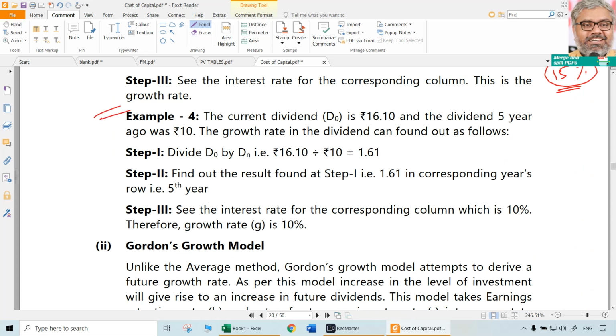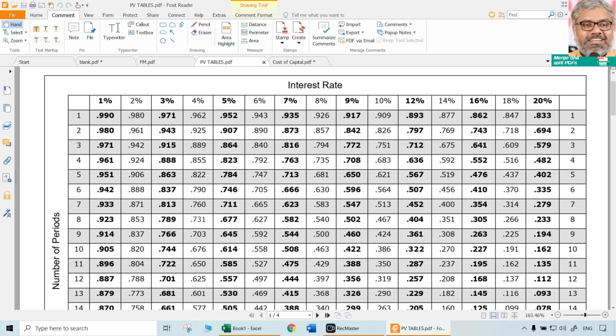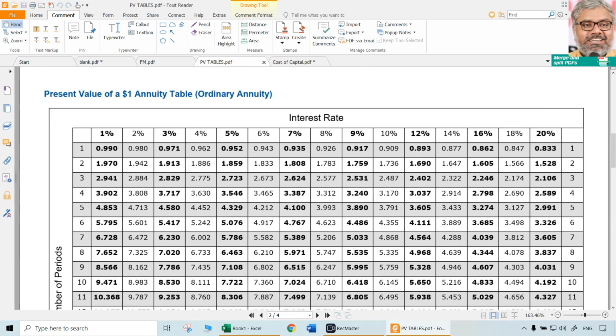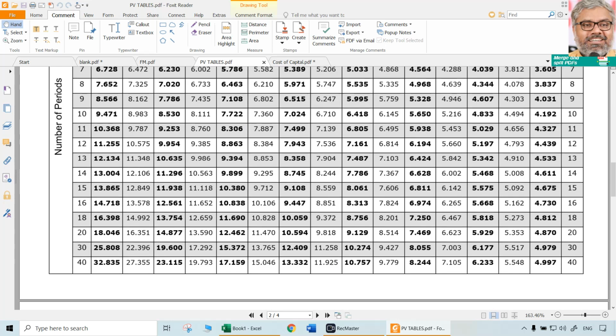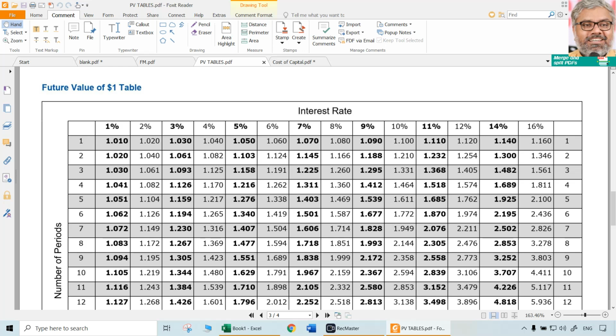Look at this example, say current dividend is 16.1. 5 years ago it was 10. So 10 became 16.1. How much could be the growth rate? First thing first, 16.1 divided by 10, that is D0 by Dn. That gives you 1.61. So this 1.61 has to be looked at in the future value tables.